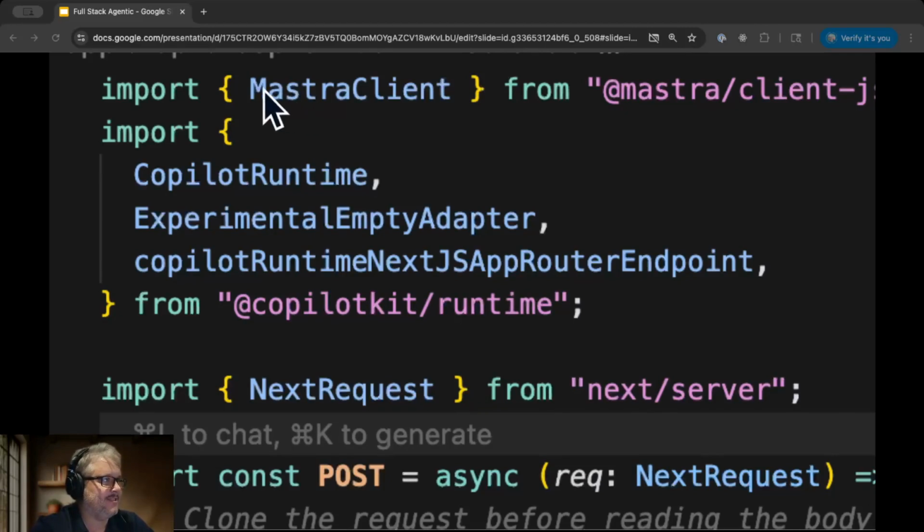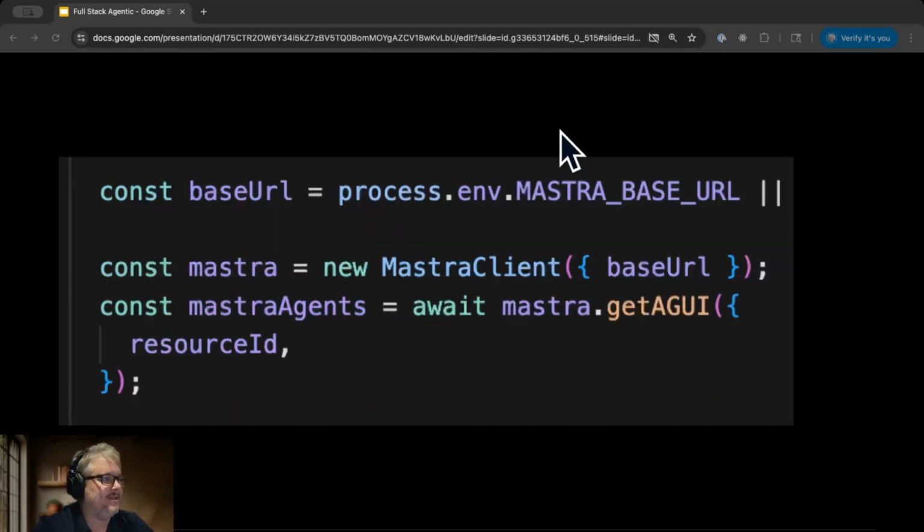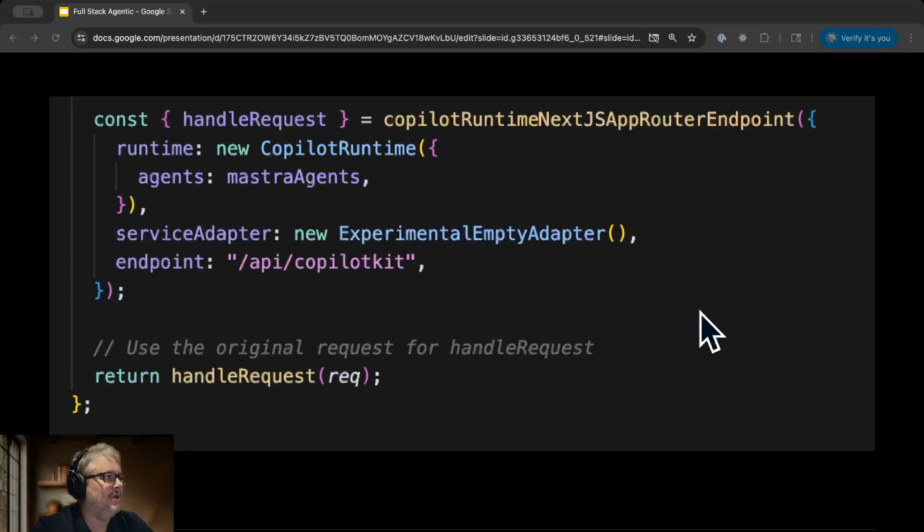And so here you can see we're bringing in that Mastra client, that object that we were just talking about. And then here you can see that we're getting the AGUI version of it because Mastra supports the AGUI protocol. And then we're taking the agent and we're feeding it to the Copilot runtime, and then we're handling requests using this request handler. And that's the majority of the runtime backend. I think you probably saw 90% of the code there between these snippets.